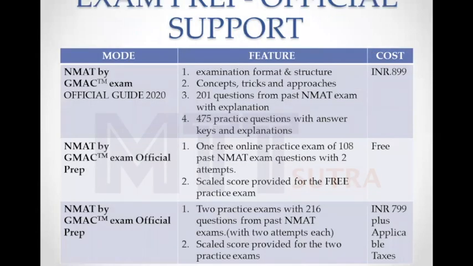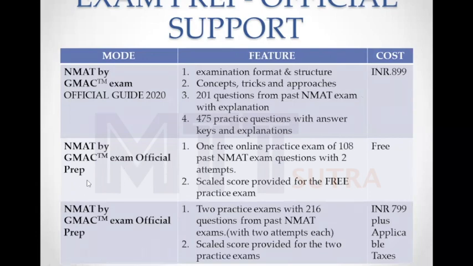What about the exam preparation? What are the official supports that you will be getting from the NMAT by GMAT team? First thing is about Official Guide 2020. What is it all about? This is the official guide. It will have examination format, structures, tricks, and strategies required for you to excel in the examinations. Along with that, you will have 201 questions from past NMAT examinations with explanations, and another 475 practice questions with answer key and explanations. How much does it cost? It costs around 899 rupees.